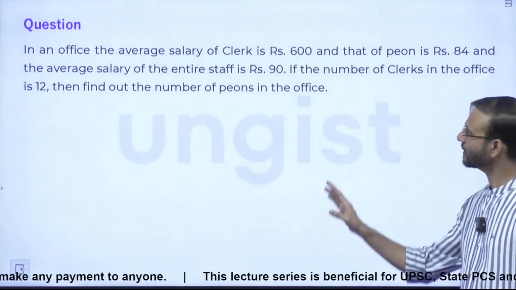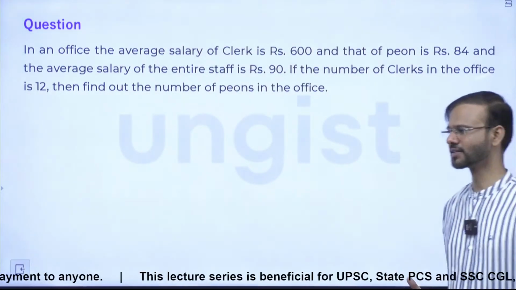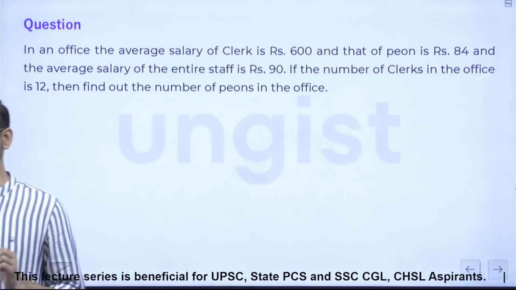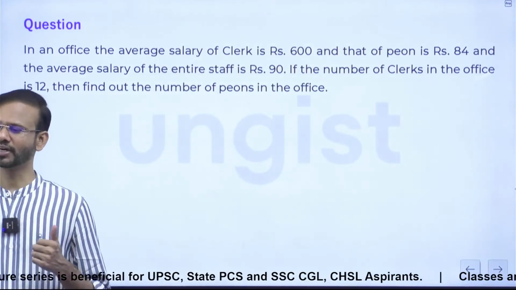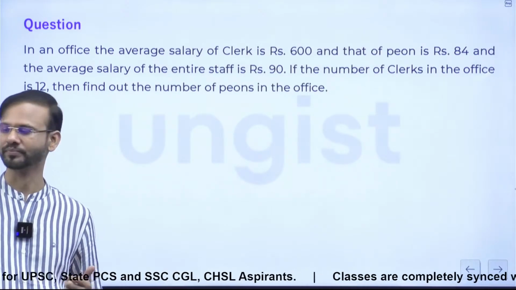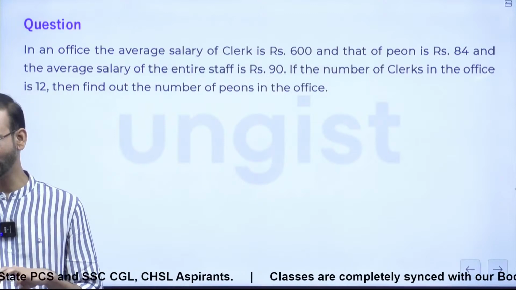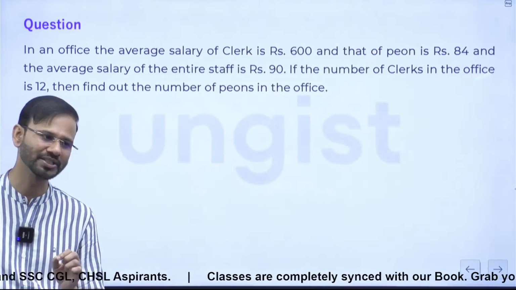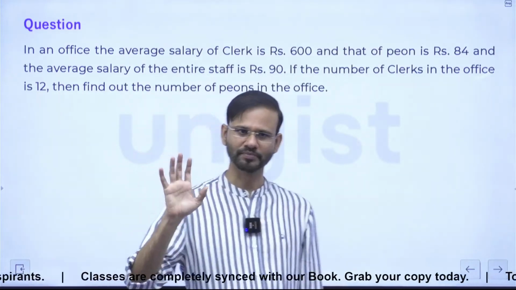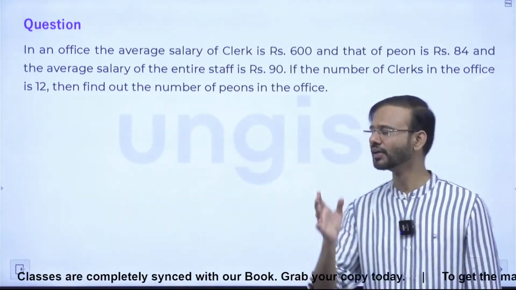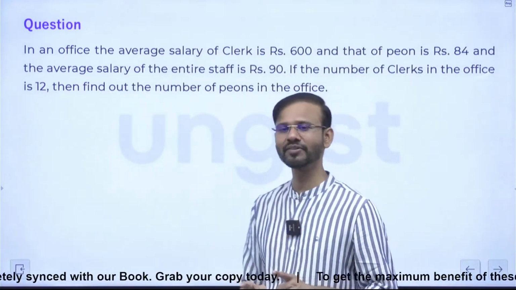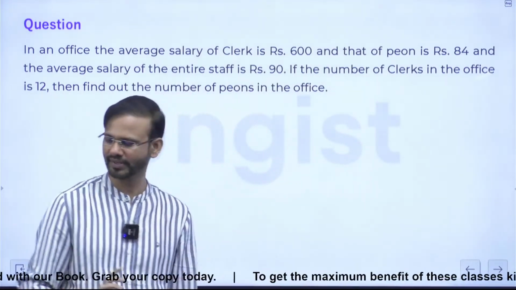See guys, now again just look at this question. The question is saying in an office the average salary of a clerk is rupees 600 and that of peon is rupees 84. And the average salary of the entire staff is rupees 90. So guys, there are two subgroups in the office. The bigger group is the entire staff of the office, and one group is clerk, another group is peon, right? So their average is given and the average of the entire bigger group is also given, right?